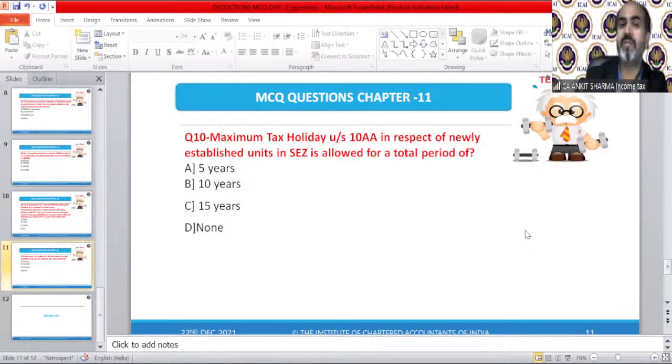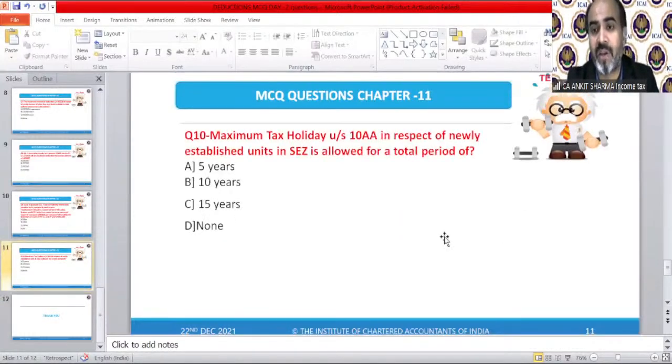In case of 10AA, we can claim deduction up to maximum 15 years. For 5 years, 100%. For next 5 years, 50%. And for balance 5 years, we can also claim 50% by transferring a certain amount to the SEZ Re-investment Allowance account. That was an MCQ test.